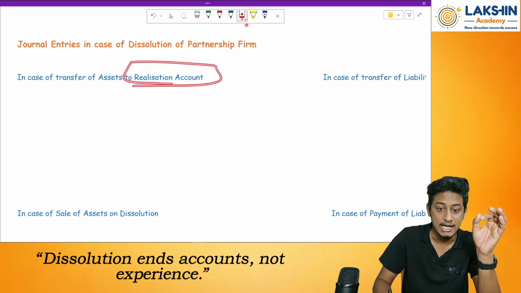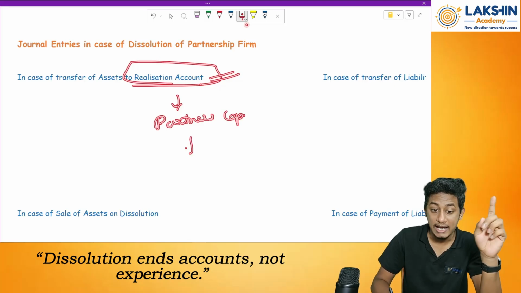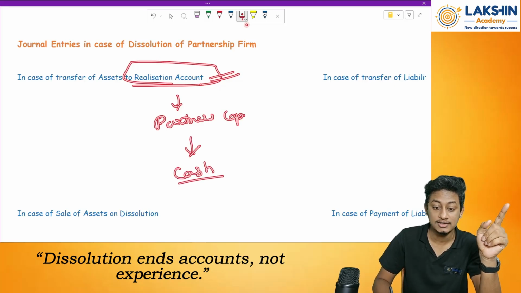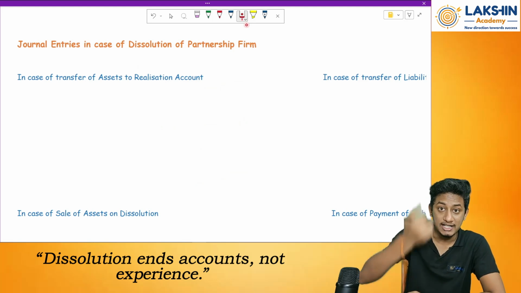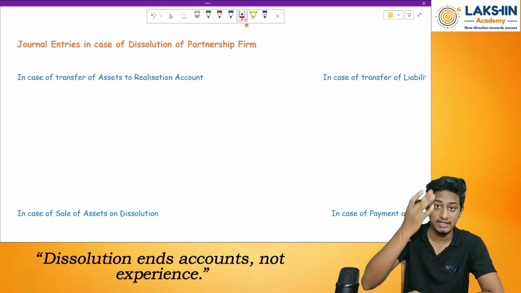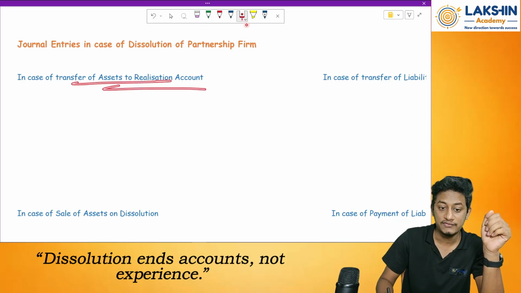So we open a realization account. The steps will be realization account, then partners' capital accounts, and a balance sheet won't be prepared. We prepare a cash account. In this case, a balance sheet is not required. Why? Because the partnership is being closed. It is being dissolved. Whenever it is dissolved, why do you need a balance sheet? Simple.